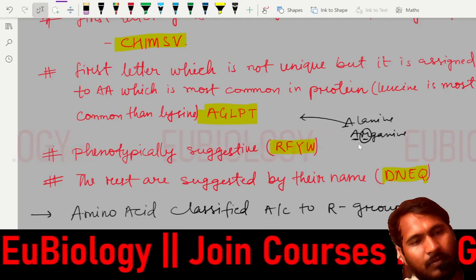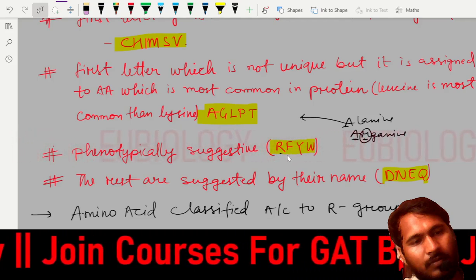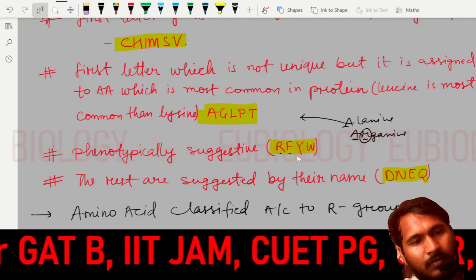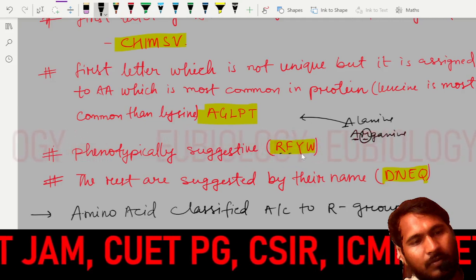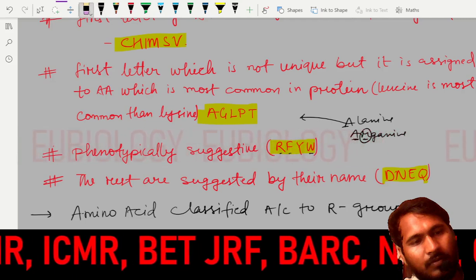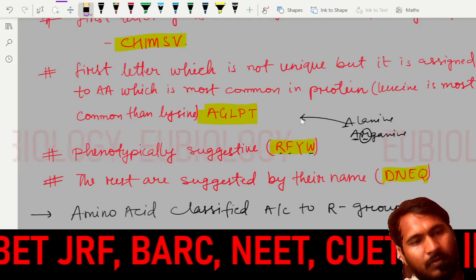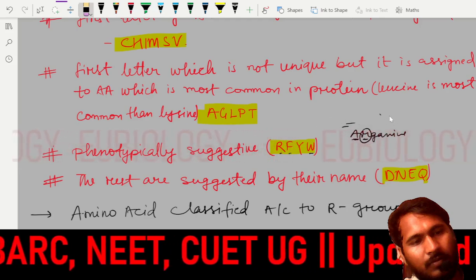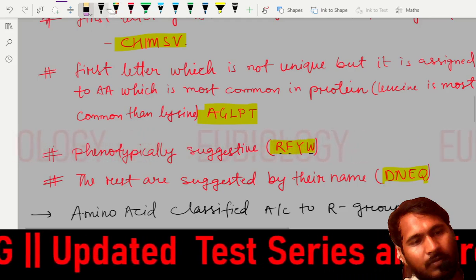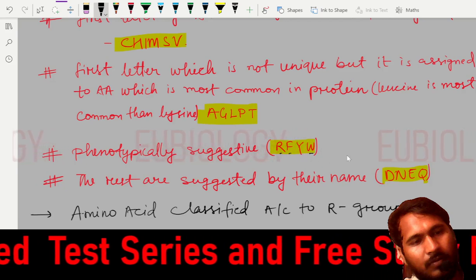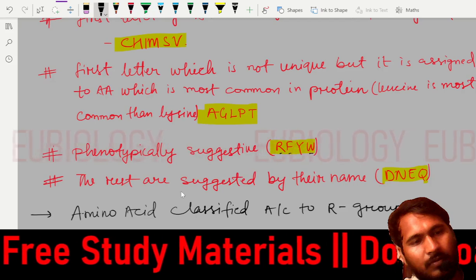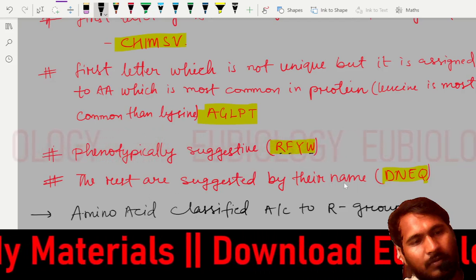Okay, arginine. So we give arginine R, phenylalanine F, Y for tyrosine, and W for tryptophan. Maybe in our Indian English, the W and the Y will not come in tyrosine and tryptophan, maybe in another accent it can. So they are given as Y and W, Y for tyrosine, W for tryptophan. Now the rest are suggested by their names.